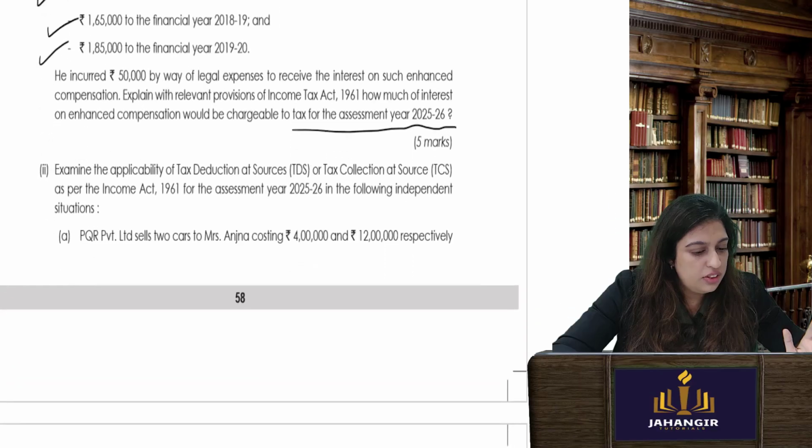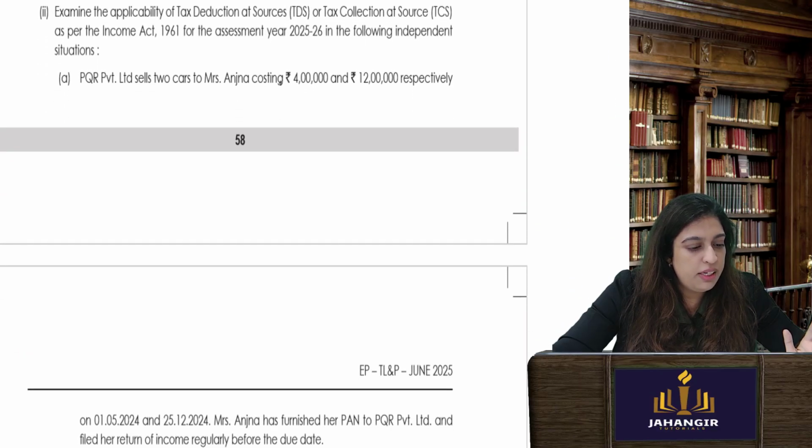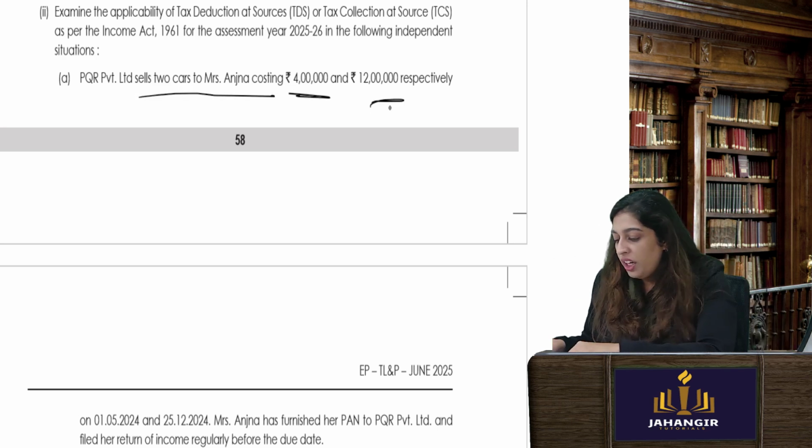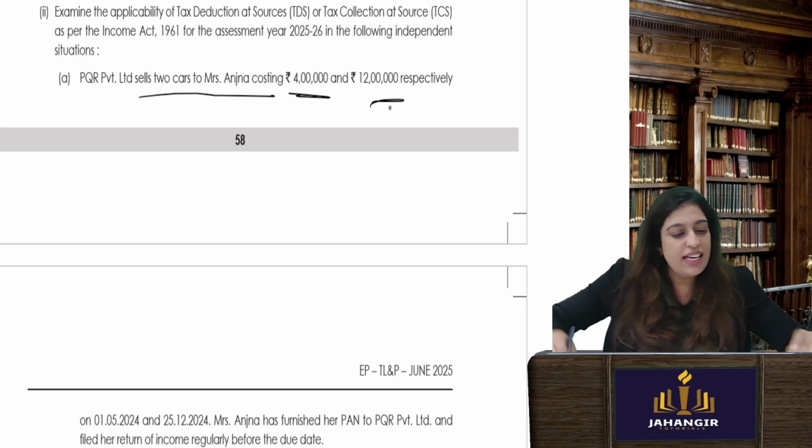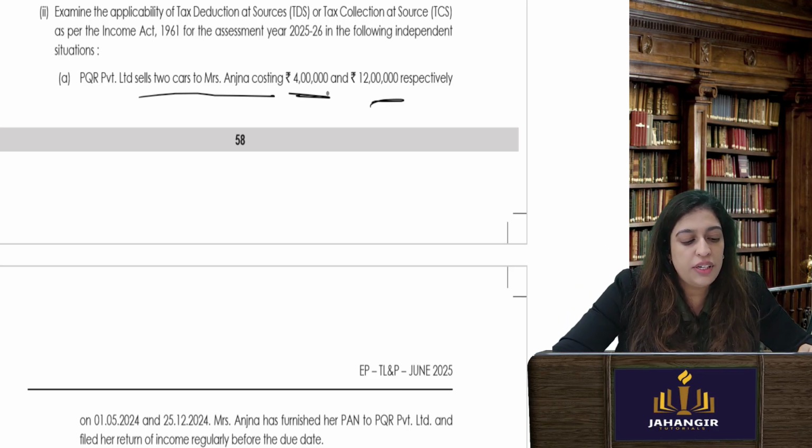Easy. Let's go to the next one. Examine the applicability of TDS or TCS. He sells 2 cars costing 4 lakhs and 12 lakhs. It should strike you, if it is selling 2 cars, the first car, because it is less than 10 lakh rupees, is not subject to TCS. Subject to TCS will be only the car which is more than 10 lakh rupees. That is 12 lakh rupees will be subject to TCS.